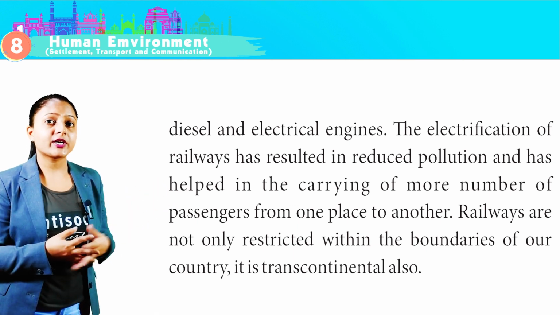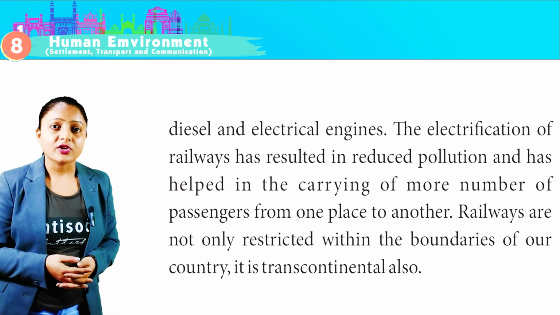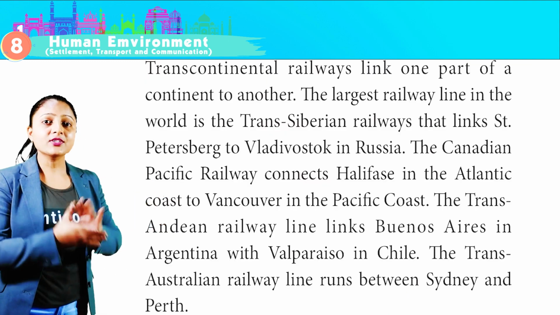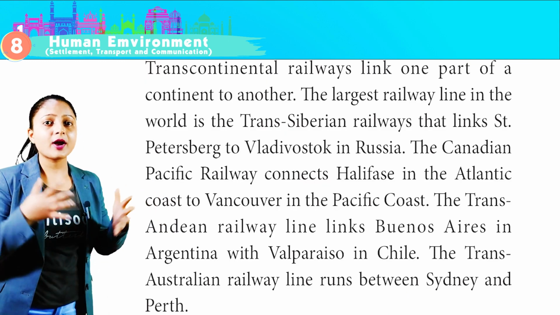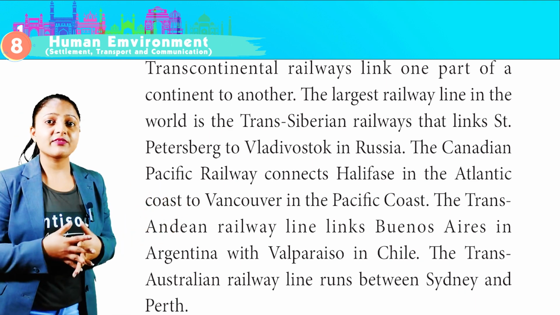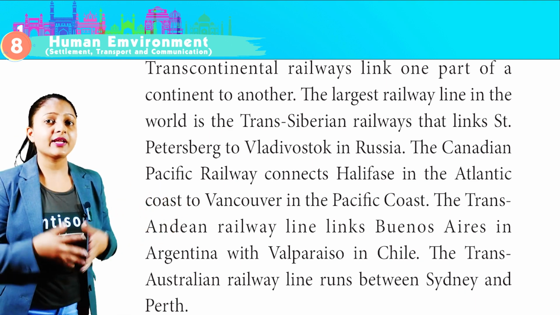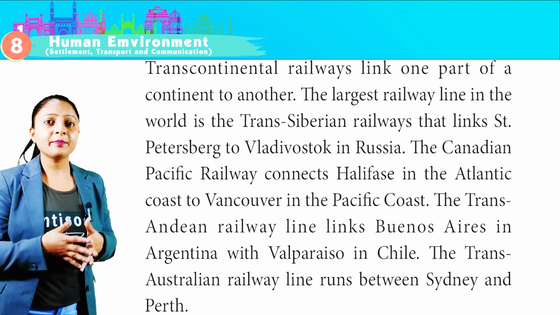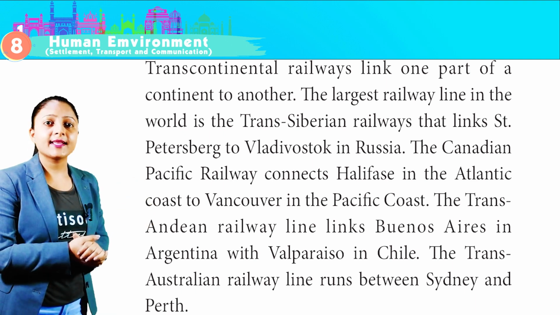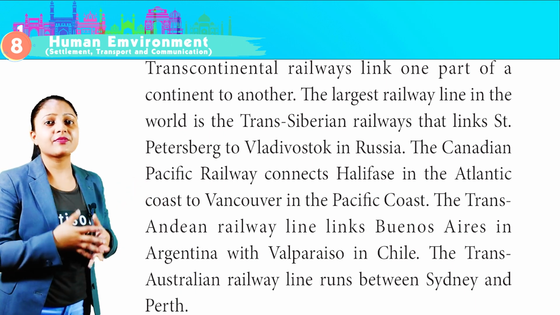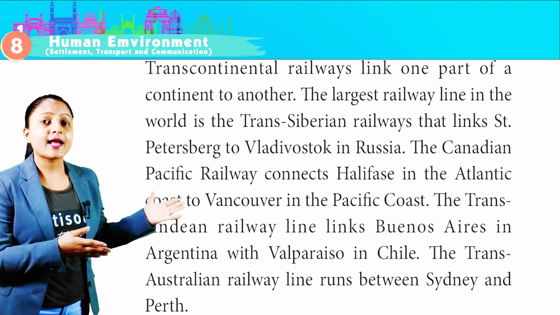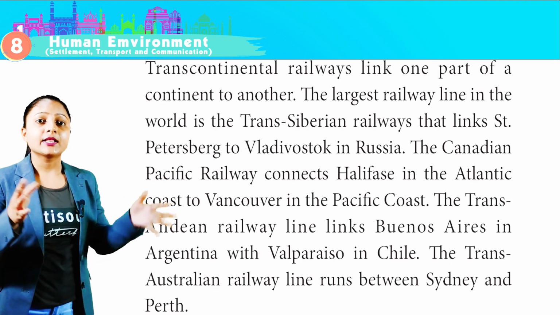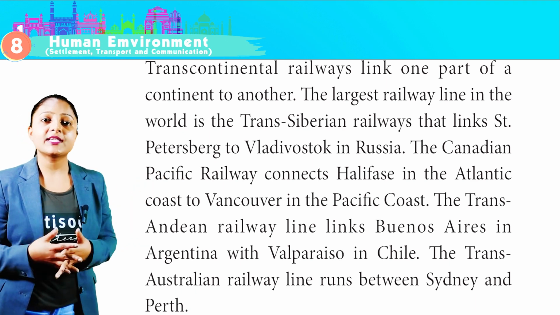Railways are not only restricted within the boundaries of our country, it is transcontinental also. This is the map of Trans-Siberian Railway. Transcontinental Railway link one part of a continent to another. The largest railway line in the world is the Trans-Siberian Railway that links St. Petersburg to Vladivostok in Russia. The Canadian Pacific Railway connects Halifax in the Atlantic coast to Vancouver in the Pacific coast. The Trans-Andean Railway line links Buenos Aires in Argentina with Valparaiso in Chile. The Trans-Australian Railway line runs between Sydney and Perth.